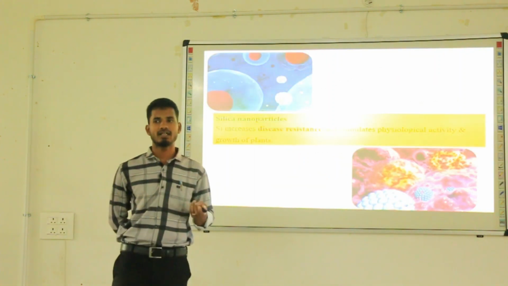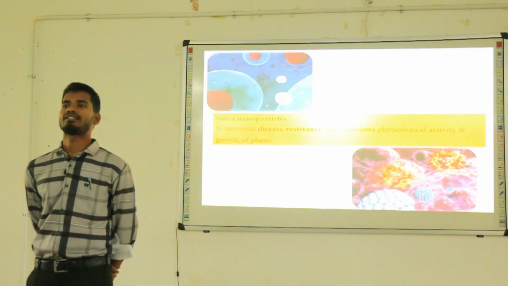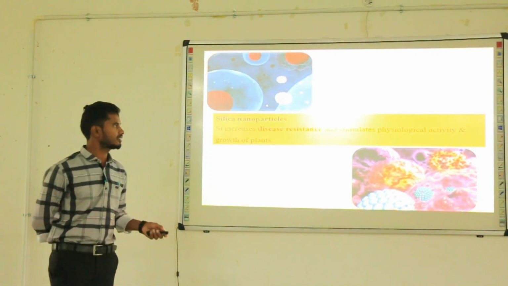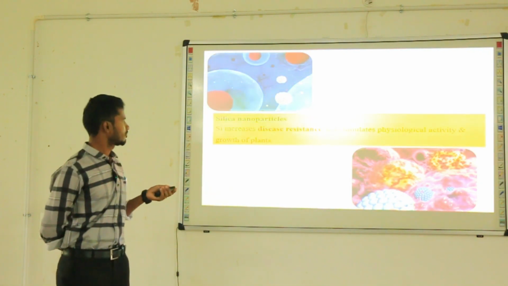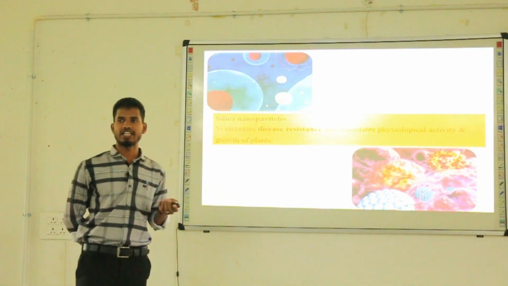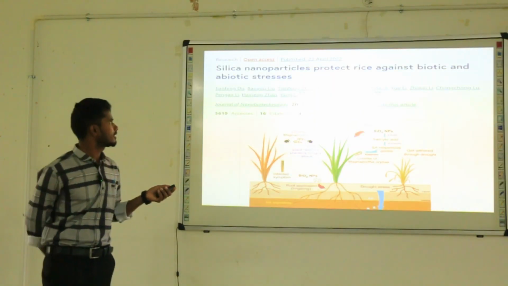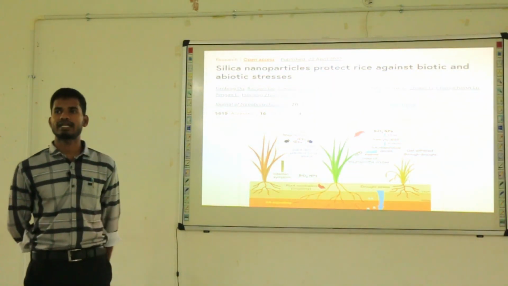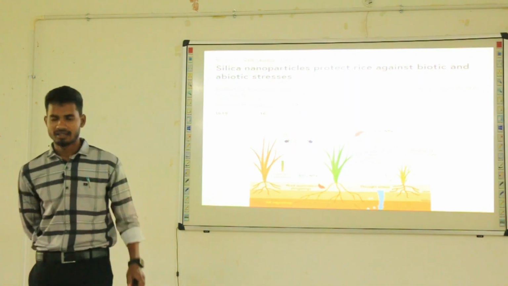Next one, silica nanoparticles. Silica nanoparticles possess a lot of disease resistance properties and stimulate the physiological activity and growth of plants. In humans also, they can destroy cancer inducing or tumor inducing cells. Supporting this, silica nanoparticles protect rice plants against biotic and abiotic stress.